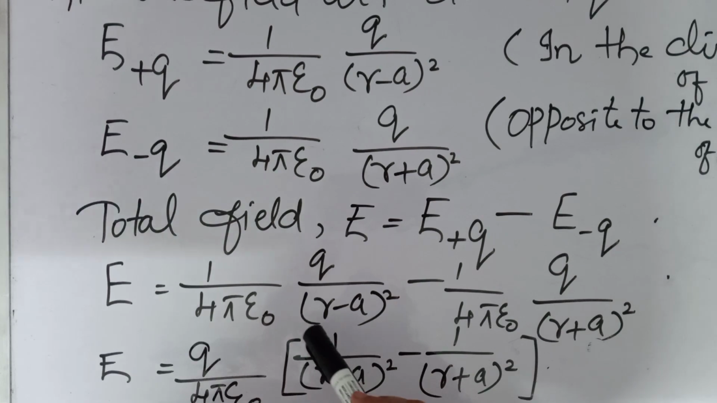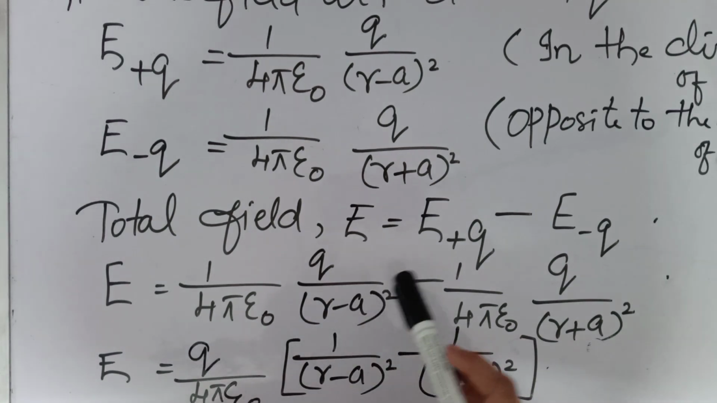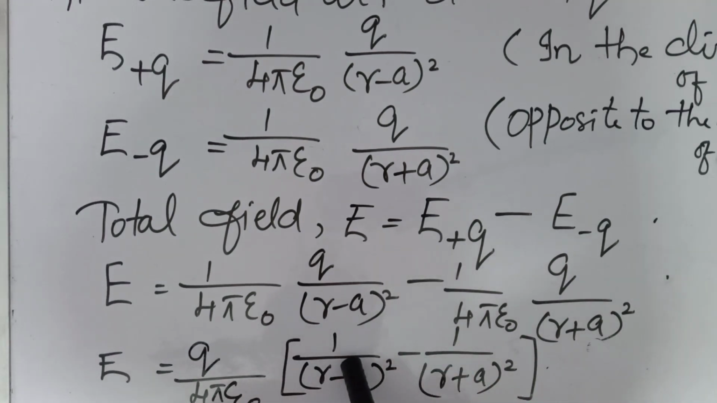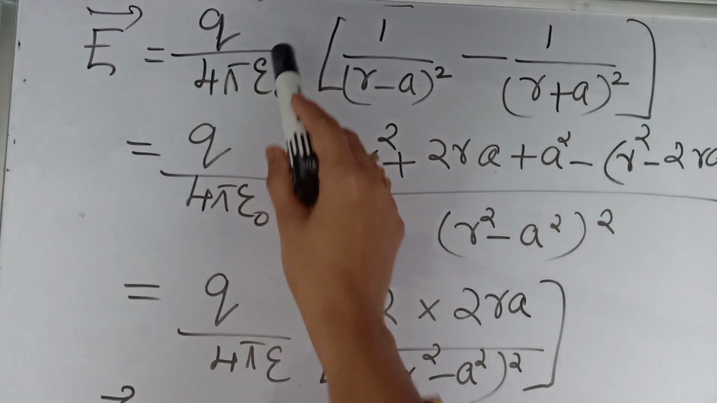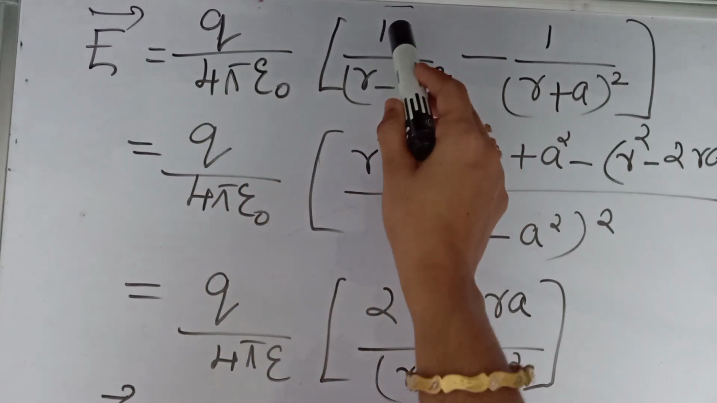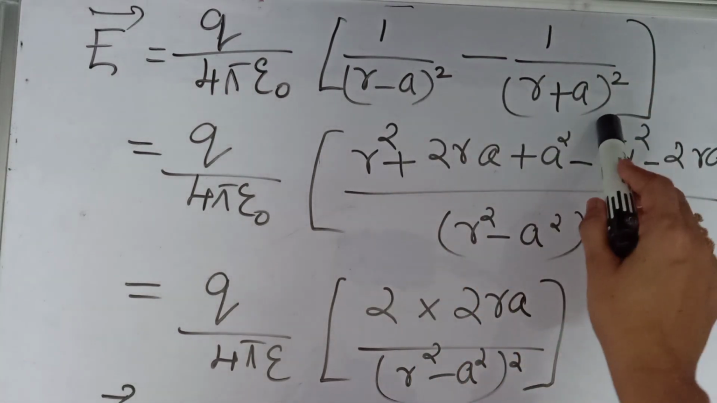Now the common things that we can take outside, what will we get? Q by 4 pi epsilon 0 is common. Okay, so that we are taking outside. Then within the bracket, 1 by (r minus a) the whole square minus 1 by (r plus a) the whole square. Now we have to simplify. Clear? Now we can simplify the equation, that is E is equal to q by 4 pi epsilon 0 times 1 by (r minus a) the whole square minus 1 by (r plus a) the whole square.